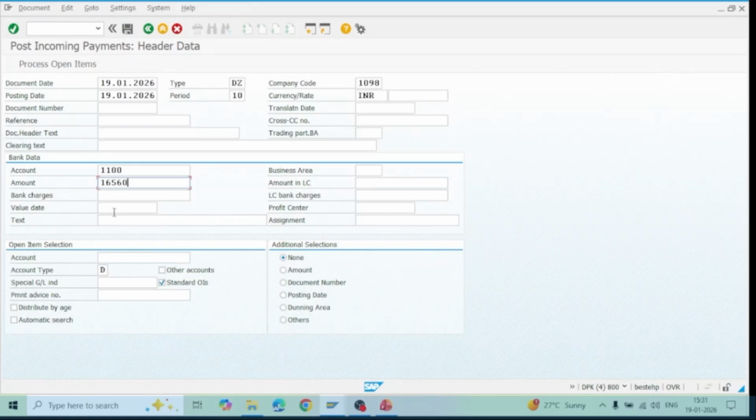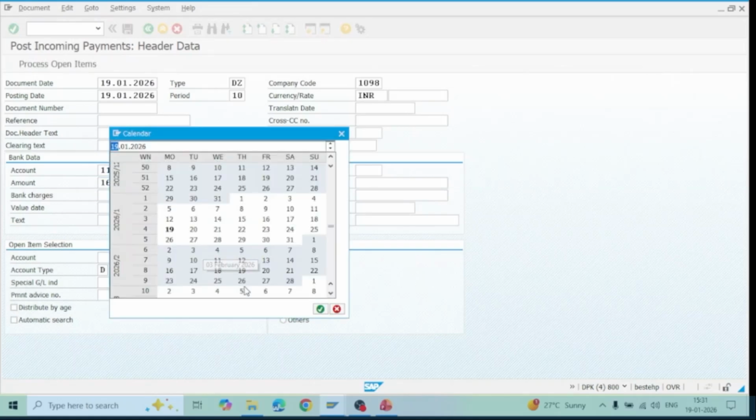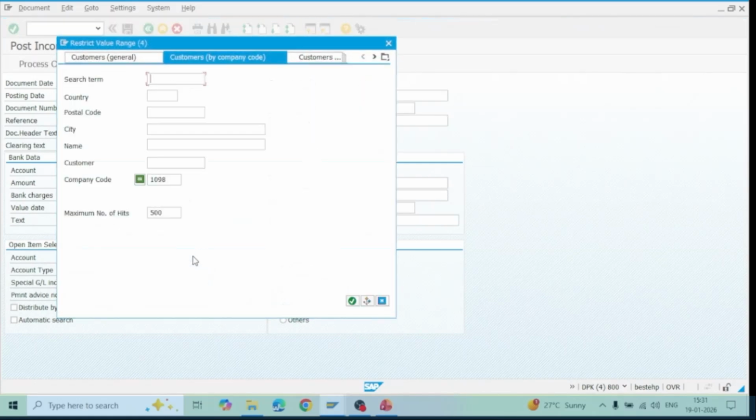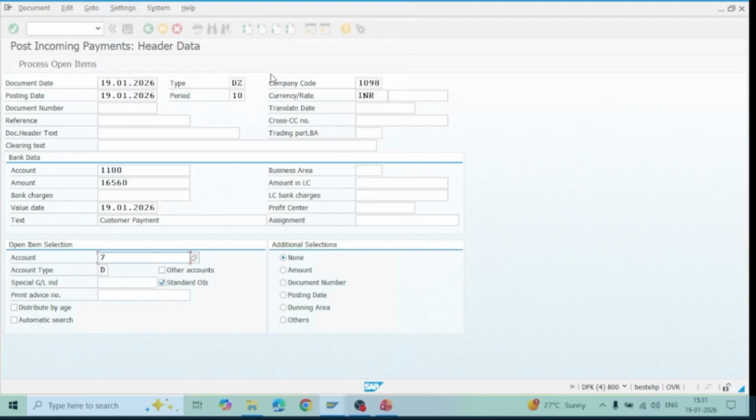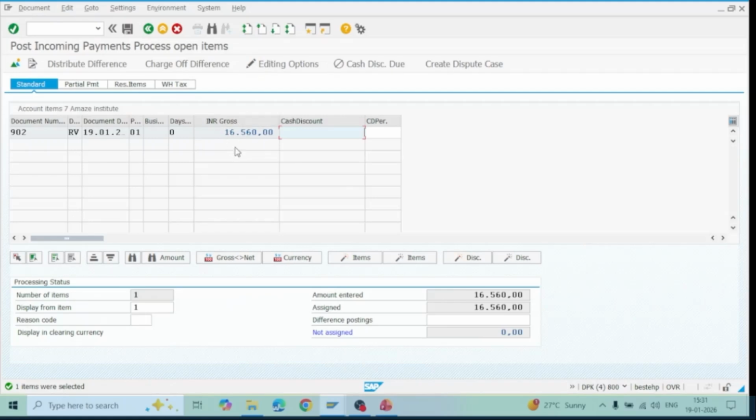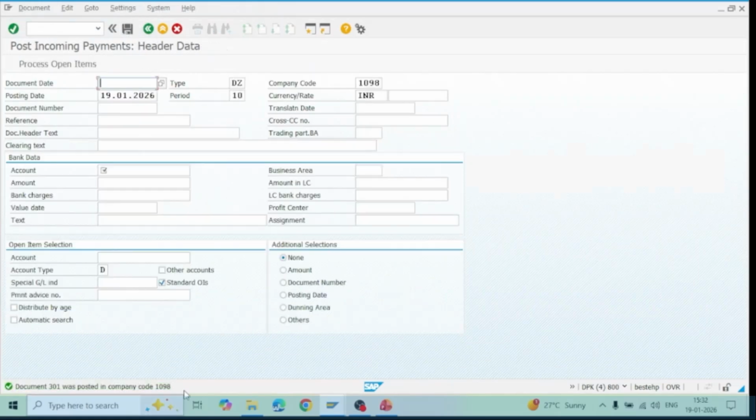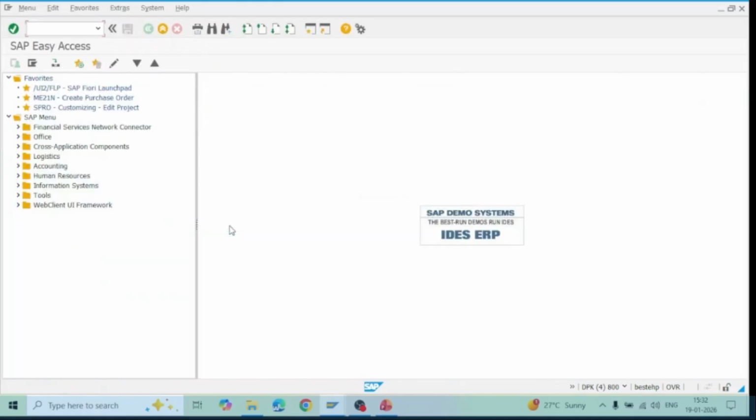Now you also need to add the value date, as the bank account is already added here, and then the customer payment. One item will be the customer account. So select the customer account, which is customer code 7 in our case, and click on process open items. You can see the open item of 16,560 is there. Now you simulate it and post it. Document 301, which is the payment document, is generated, and this is done by your finance department.